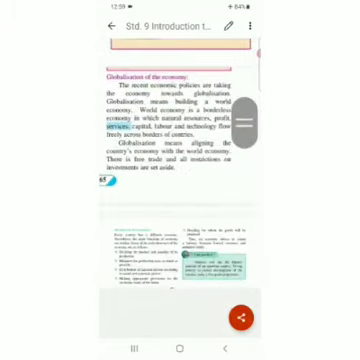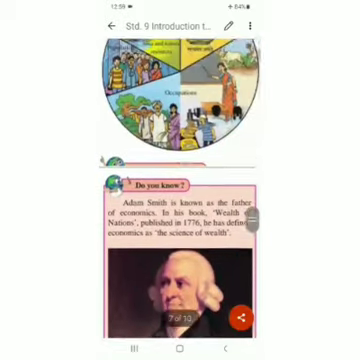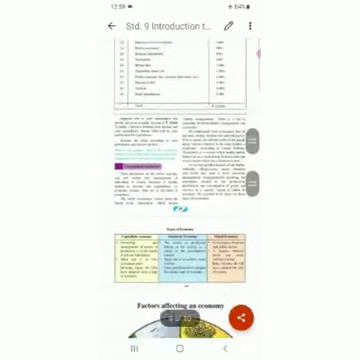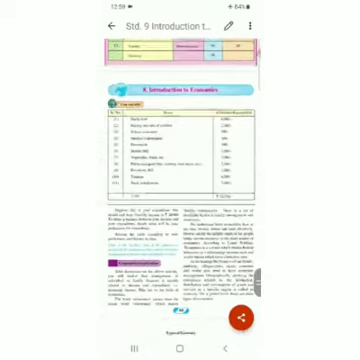And this is today's topic, Introduction to Economics. I hope that everybody has understood this chapter well. This activity you must complete on your own.